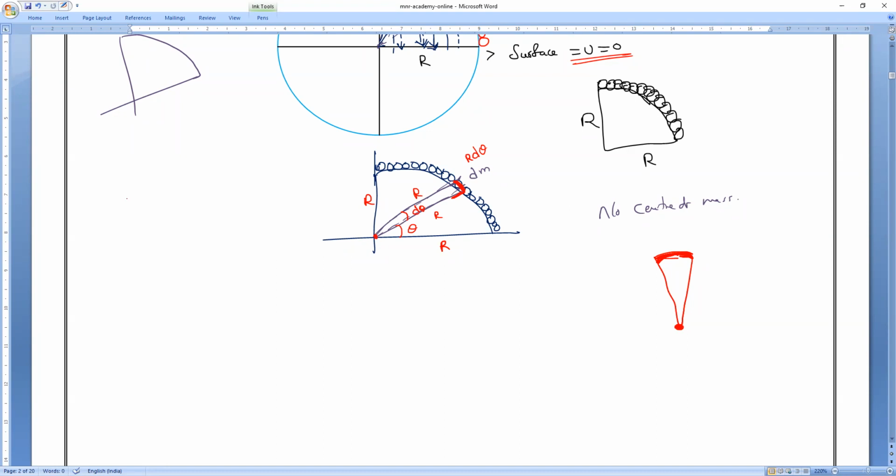All of you remember the total circle. What is the circumference of a circle? 2 pi r. Half of the circle is how much? Pi r. And 1/4 of the circle, how much will it come? Pi r by 2. Okay, please learn that. Any doubt in this? You can ask. Clear, everybody?